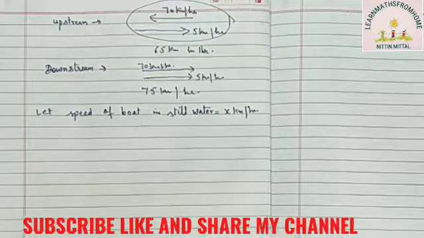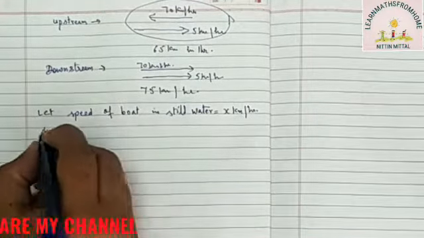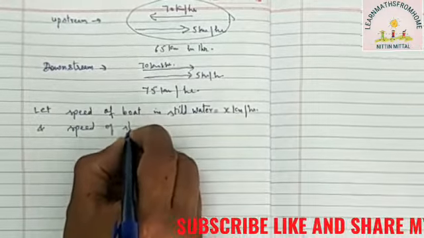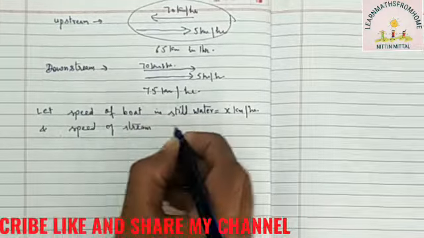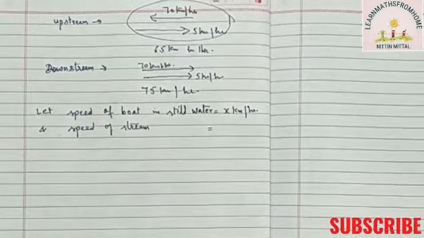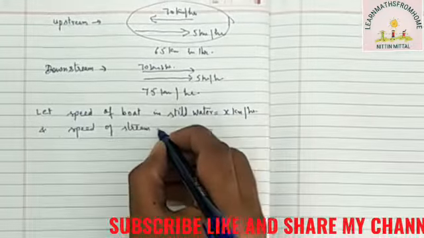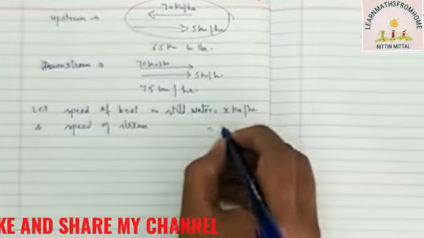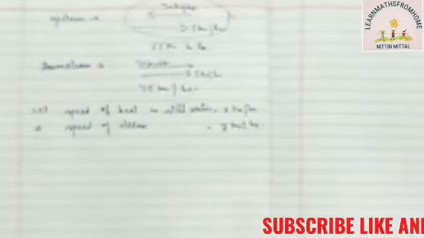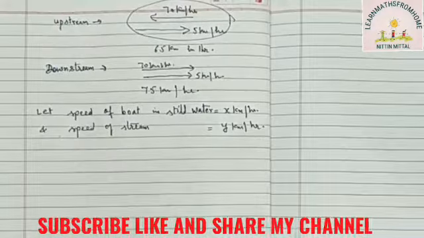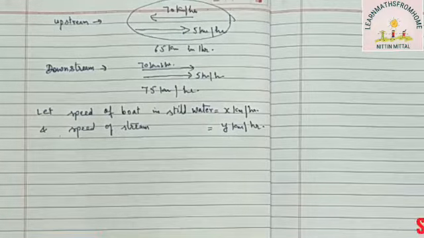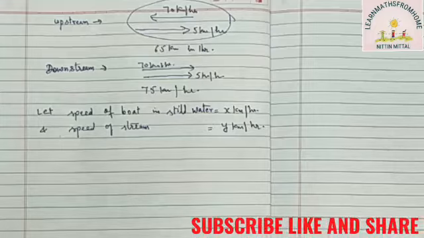Now next we will take one more variable, speed of stream. You may write stream, water, current. Now in this case you should not write in still water. Don't make this mistake. Some students are in the habit of putting commas, so don't do that. Just write speed of stream. Now we have speed of boat in still water, we have speed of stream. So we have to get two types of speeds for the boat.